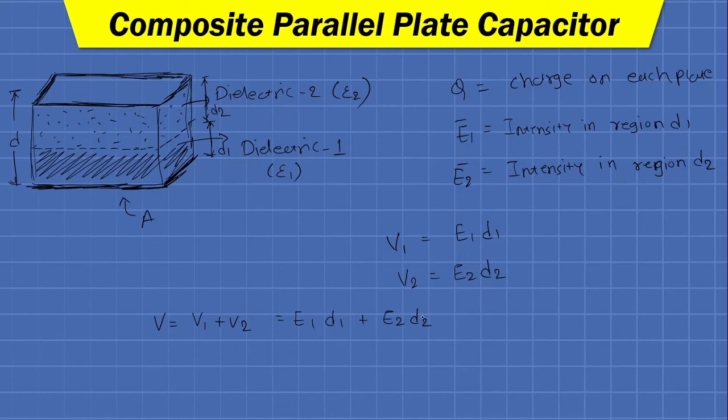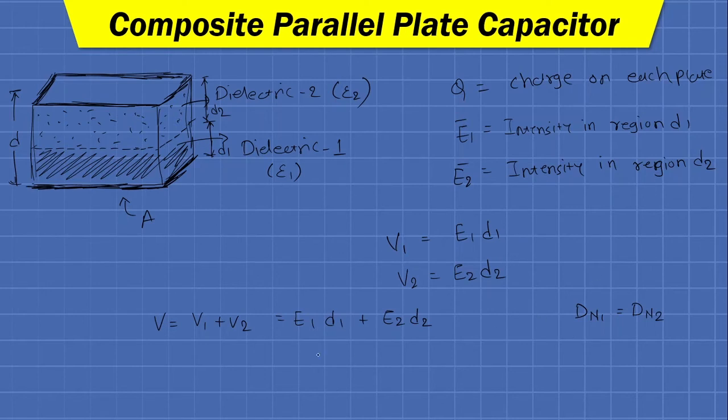Now, at a dielectric interface, so we just learned the boundary condition between two dielectrics. At that time, we have learned that the normal component of flux density, that is Dn1 and Dn2, both will be equal. So normal component of densities will be equal.